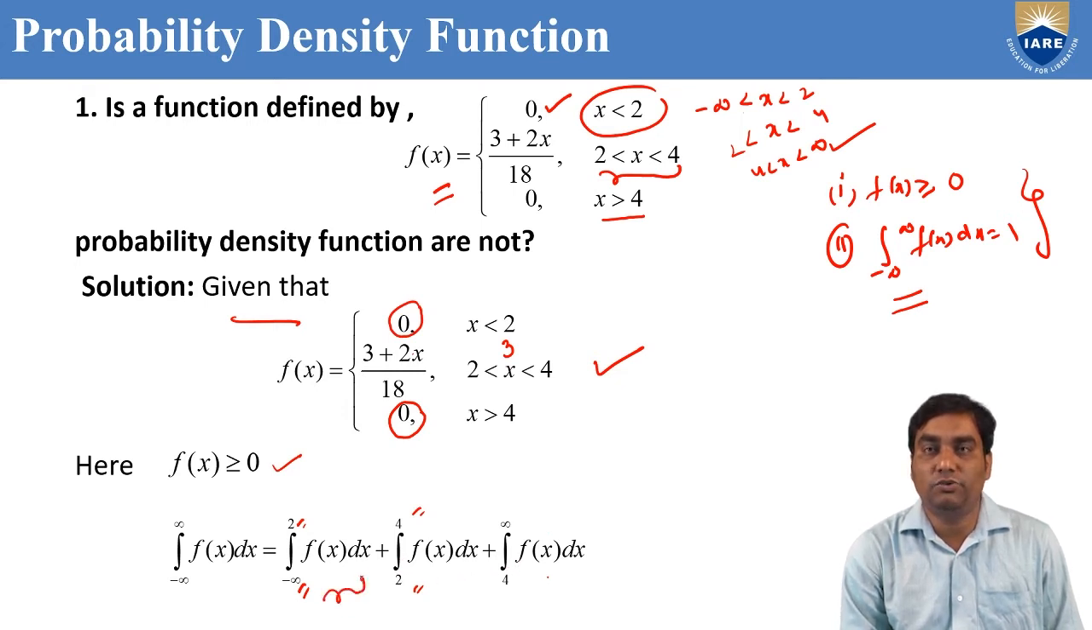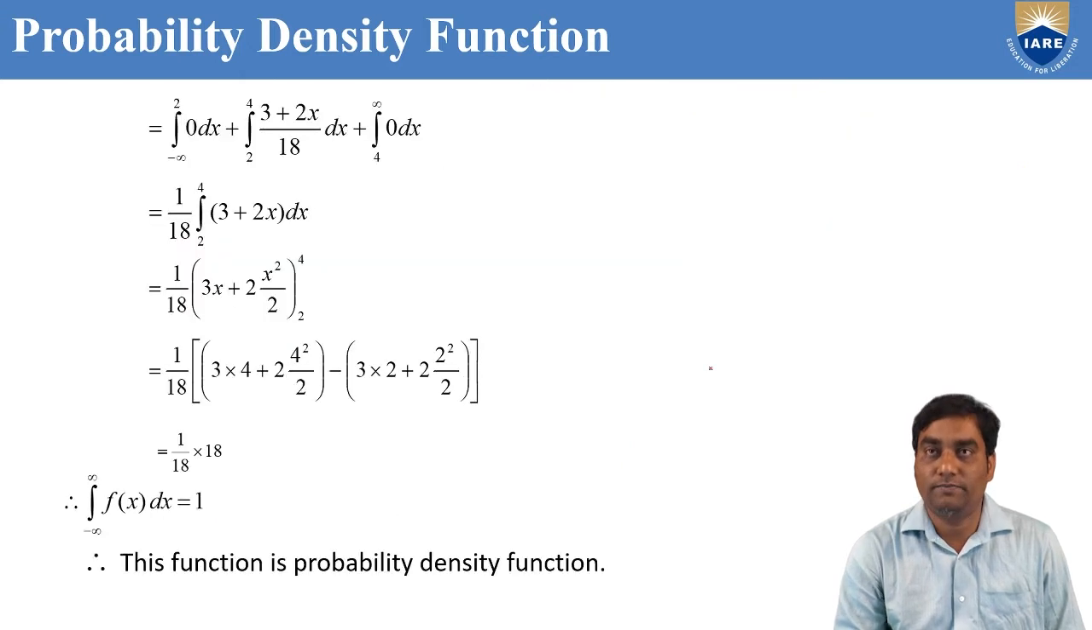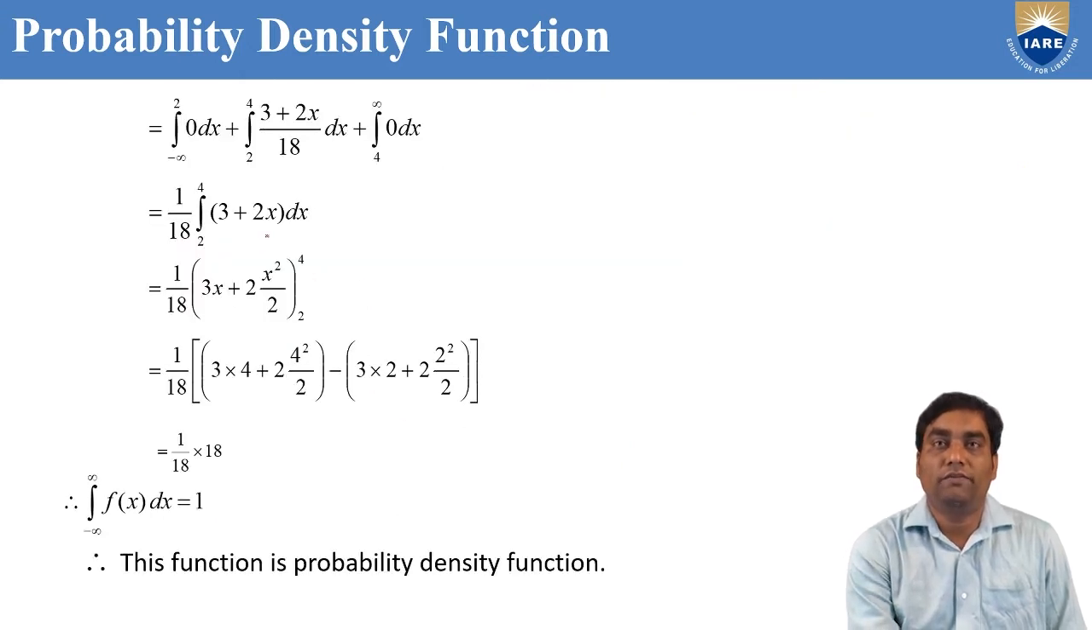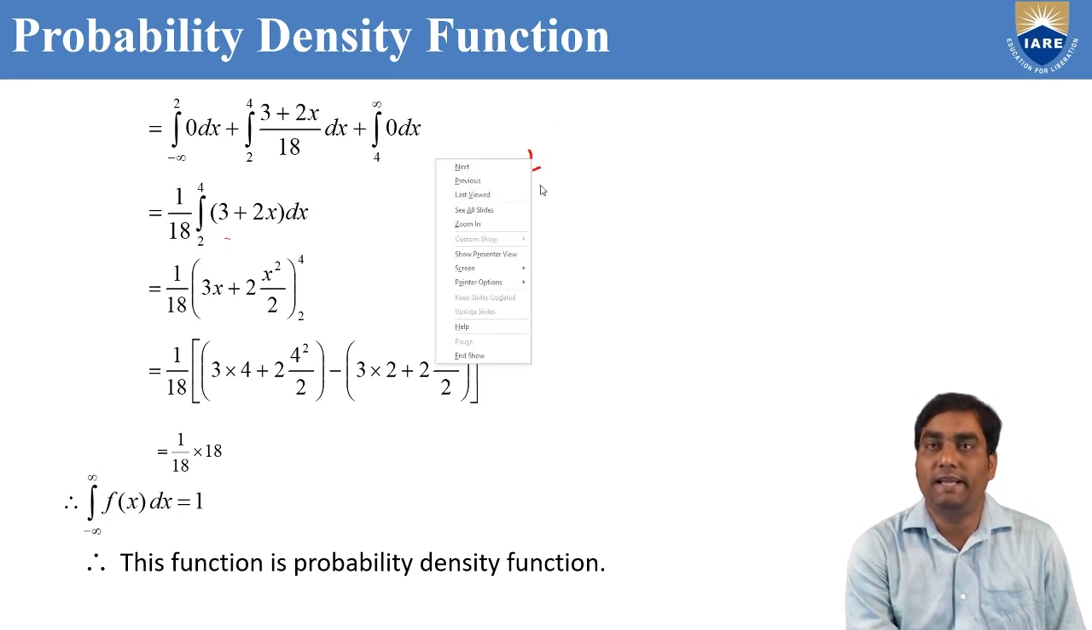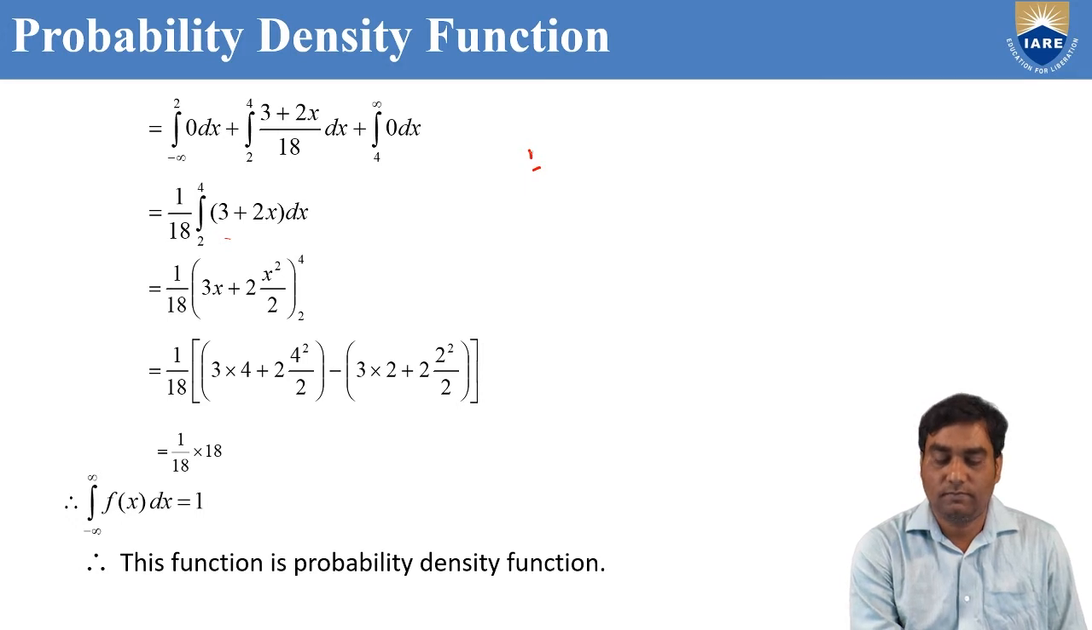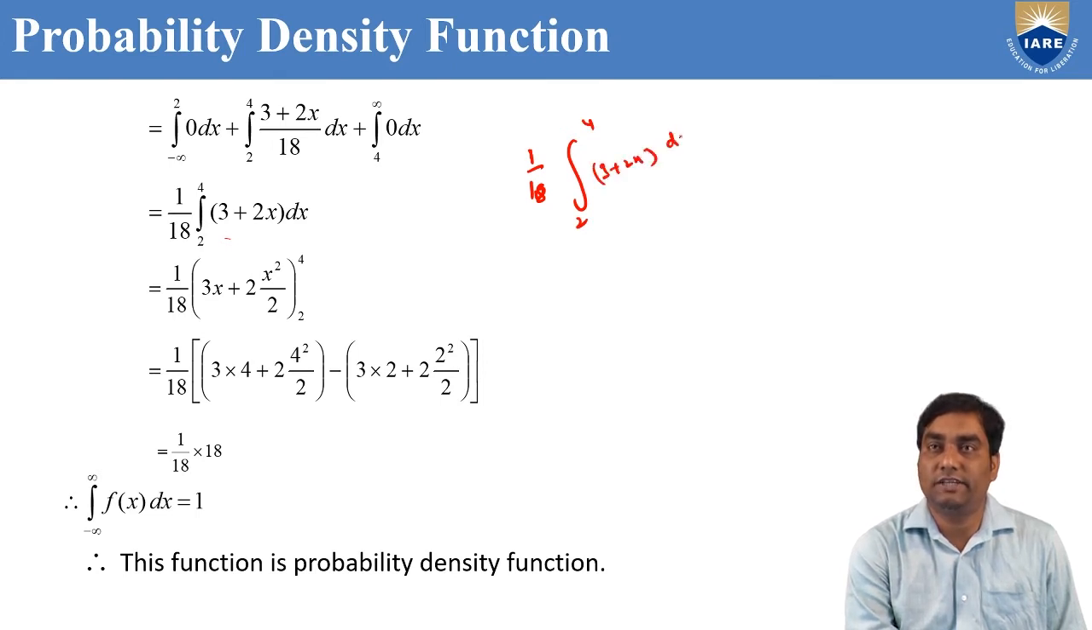In minus infinity to 2, f of x is 0, so the integration of 0 dx is 0. In the third part, 4 to infinity, f of x is 0, so here also 0. Only the remaining term, integral 2 to 4 f of x dx, we should calculate. In integral 2 to 4, f of x is 3 plus 2x by 18. So, taking 1 by 18 outside, integral 2 to 4, 3 plus 2x dx.